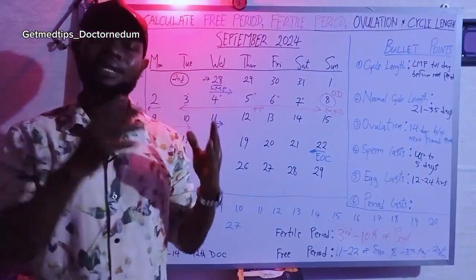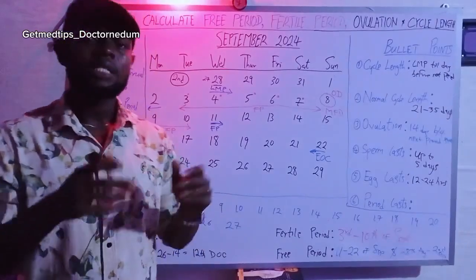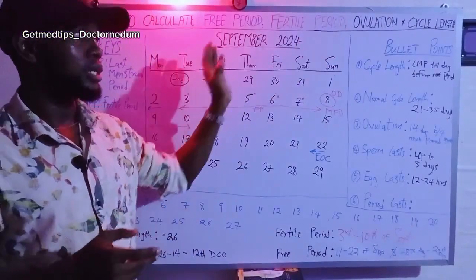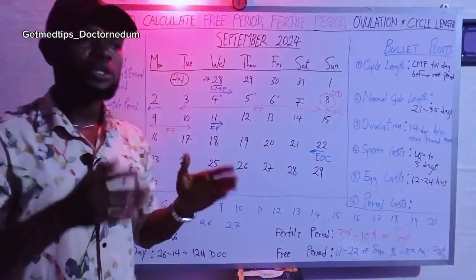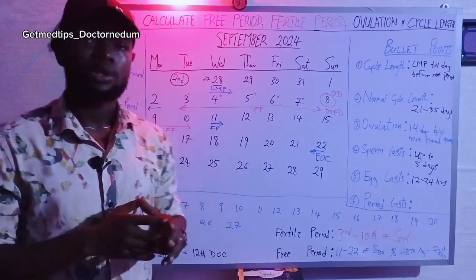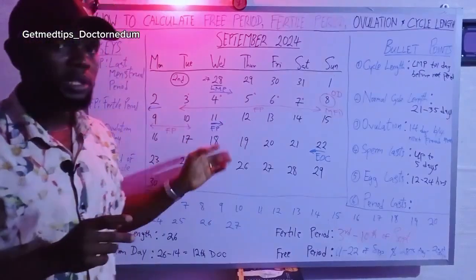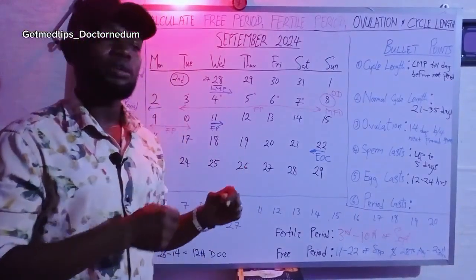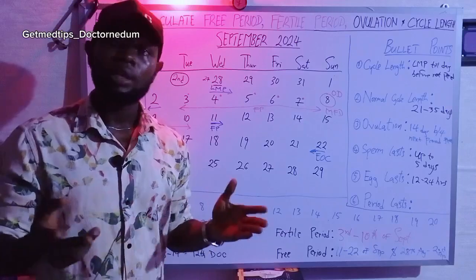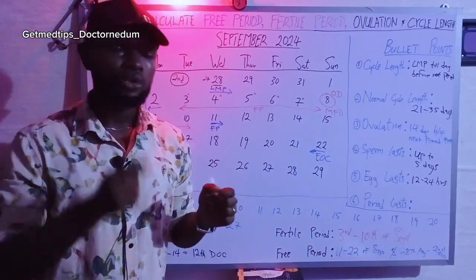Now if you understand this, I want you to use it, apply it to your own case, and see if you can get all these things, or get whichever one that you have not learned before. And then if you have any question, you can put it in the comment section. If after making your calculation you are not very sure, you can put your details and the answer you got in the comment section. I will make the calculation and reply you if you are correct or wrong. And if you are wrong, then I will still make a very short video to explain to you what you did wrong.